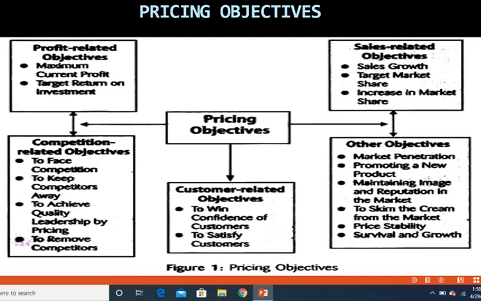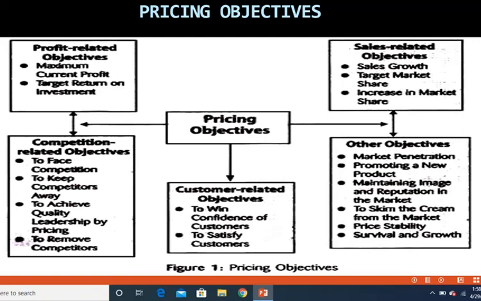So there you have to appropriately decide upon your pricing factor. Next one is promoting a new product. So you have a new product and you want to promote it. There you have to decide upon the pricing. You want to maintain the image and reputation. So some companies want to maintain a certain image in the minds of the customers. So even if they are not earning much profit, or even if they're suffering loss, they don't mind continuing to keep the price at the same level though they are suffering loss. But in the minds of the customers, they want to maintain a good image and a good reputation. So that is the ultimate aim.